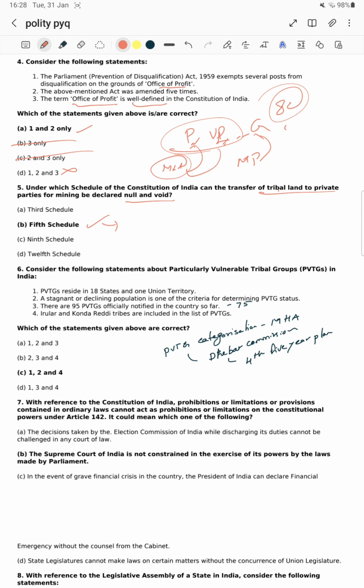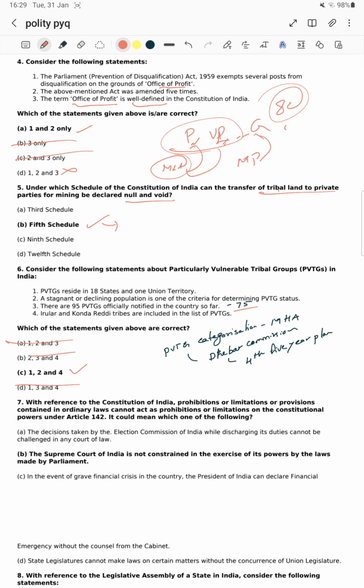Next, the second statement: a stagnant or declining population is one of the criteria for determining PVTG. Yes, sir, that is the right one, because they are very vulnerable. That is the reason they were considered as PVTGs. Okay, there are 95 PVTGs officially notified. No, sir, there are 75 PVTGs officially notified in the country so far. There is no 95. We can easily eliminate statement 3 and get the answer C without knowing much about the other statements.